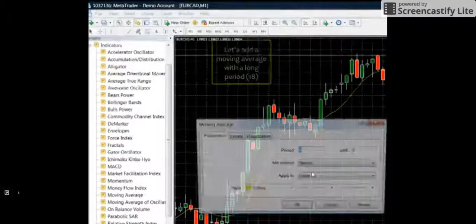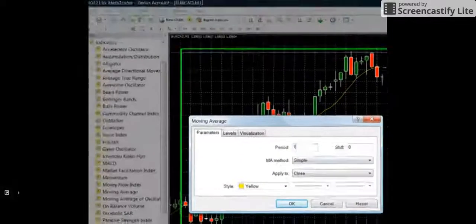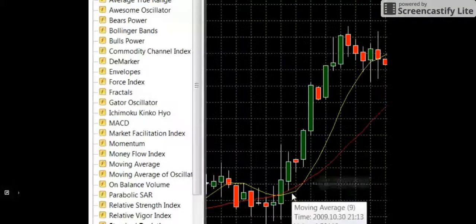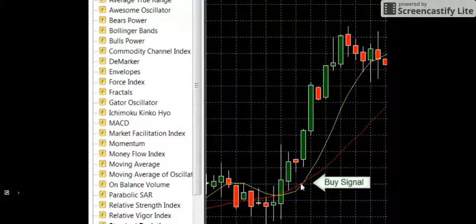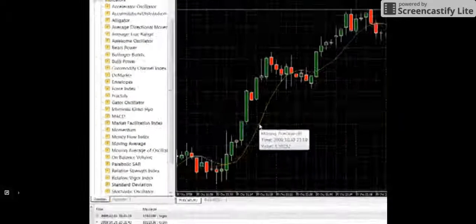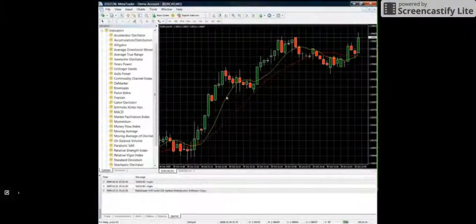Now I'm going to add the 18-period moving average using the default values and choosing a red color for the line. Let's look at the buy-sell signals. There's a buy signal when the yellow line is above the red line. This means the short period moving average is above the long period moving average.